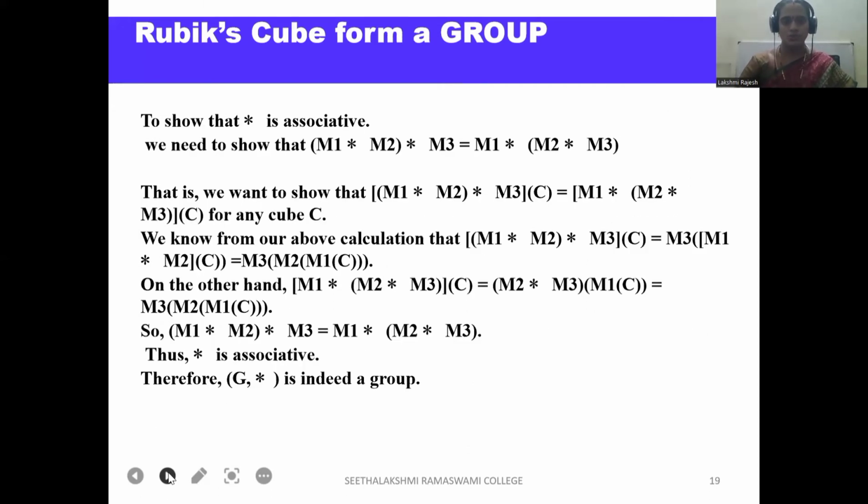To show associativity, we need to show that (M1 star M2) star M3 equals M1 star (M2 star M3).